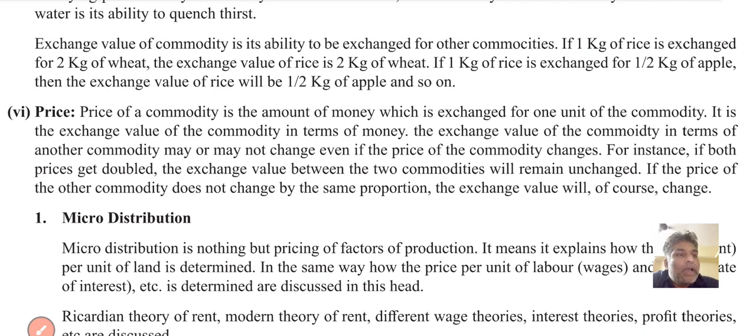For instance, prices keep changing for various reasons. If both prices just double, the exchange value between the 2 commodities will remain unchanged. If the prices of the other commodity do not change in the same proportion, the exchange value changes.